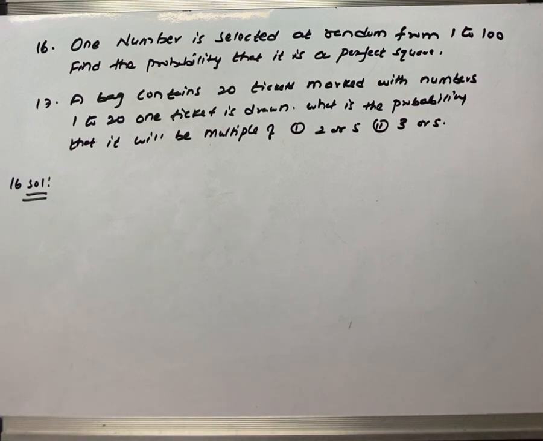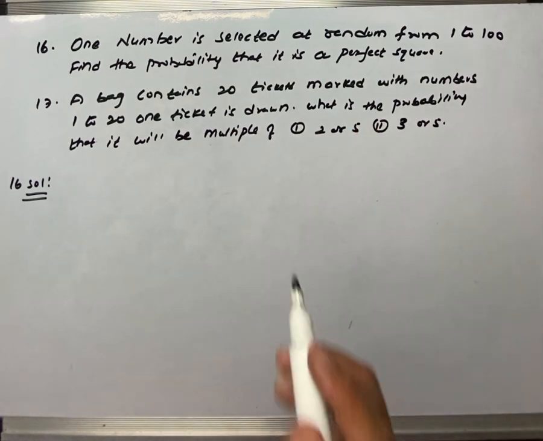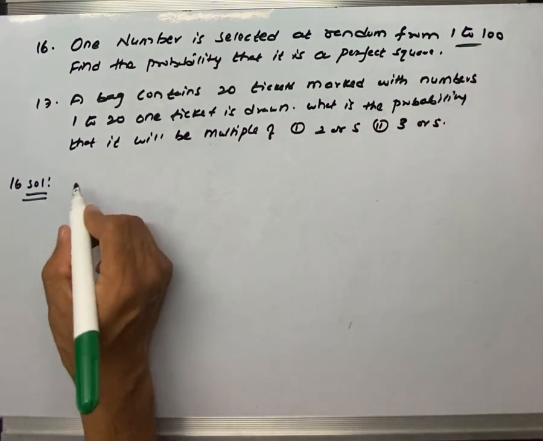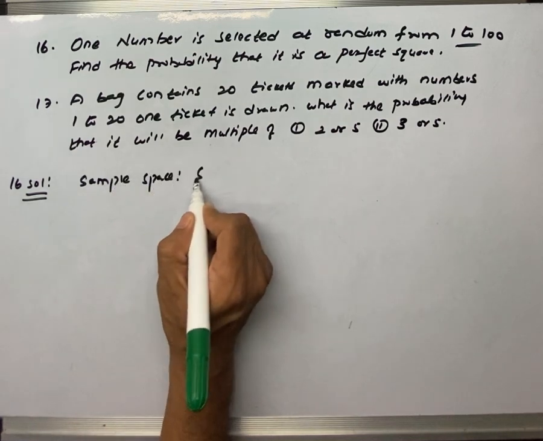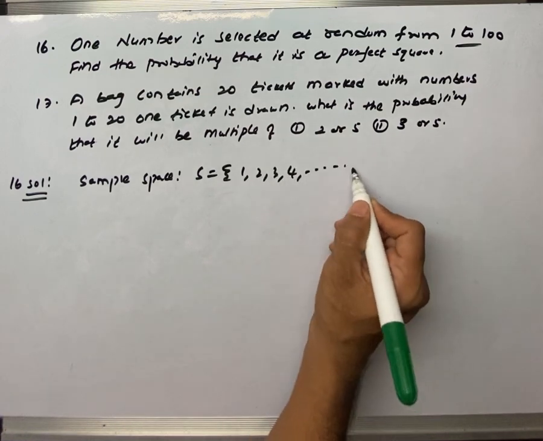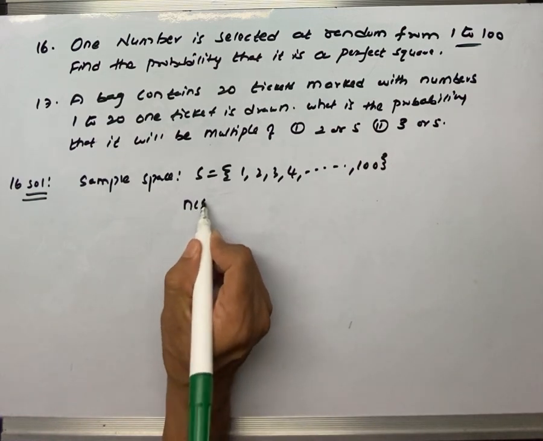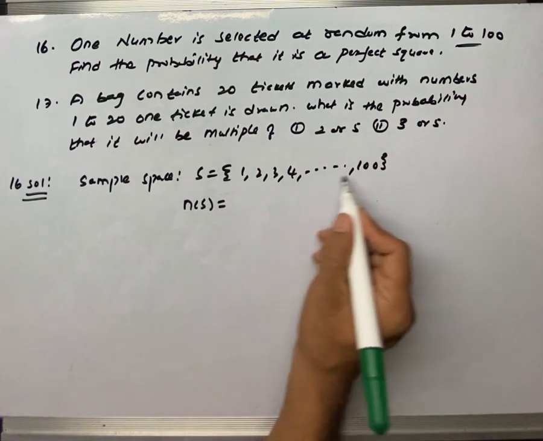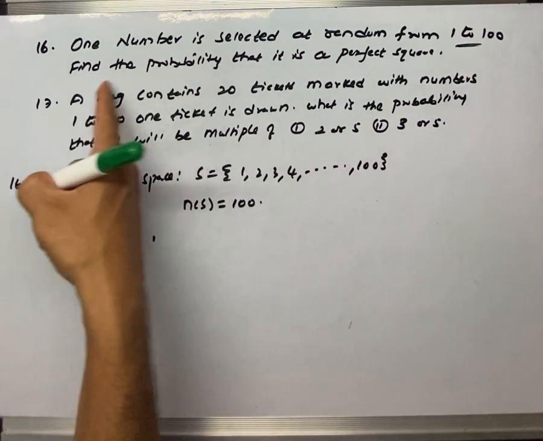See, this is not a problem in which cards are given or balls are given. So if at all any question is from 1 to 100, from 1 to 20, 1 to 17, this series is given to you, that time you should write the sample space as S equals to all values from 1 to 100. It is time consuming to write all 100, so I am writing 1, 2, 3, 4, and so on up to 100. N of S, how many numbers are there? If we count, these are 100 numbers.